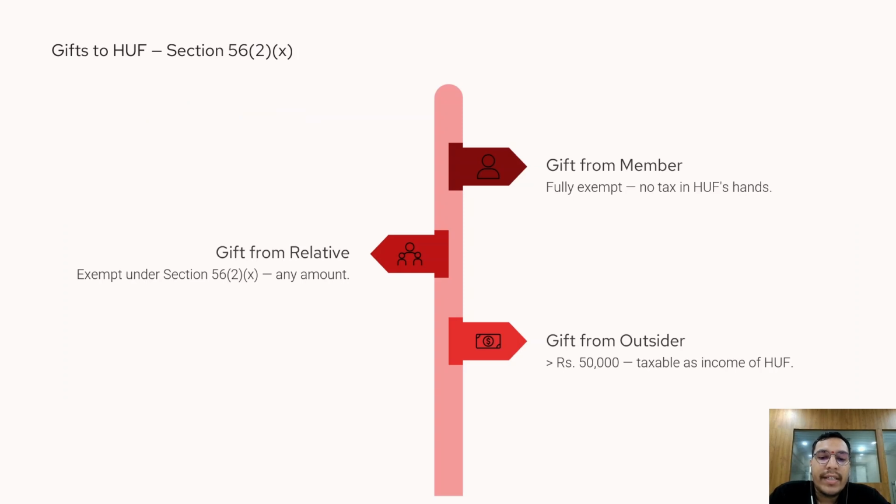Now let's understand the taxation of gifts received by an HUF. If a gift is received from a member of the HUF, it is generally exempt from tax. Certain gifts received from specified relatives may also qualify for exemption depending on the provisions of the Income Tax Act and judicial interpretations. However, if a gift is received from a non-relative and the aggregate value exceeds Rs 50,000 during the financial year, the amount becomes taxable in the hands of the HUF under Section 56(2)(x). So always identify the source of the gift before determining its taxability.